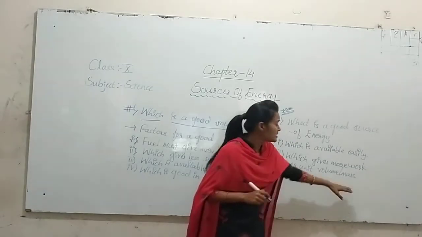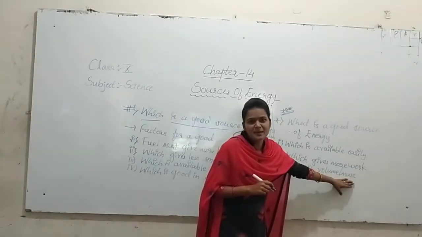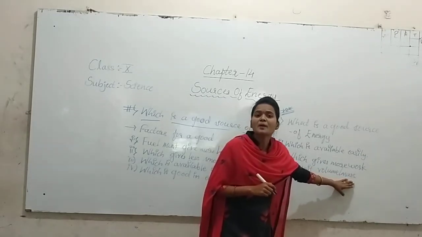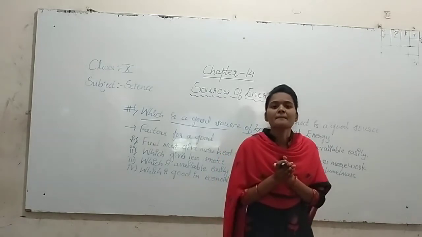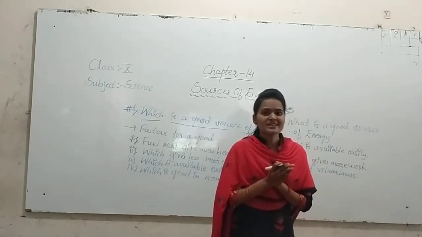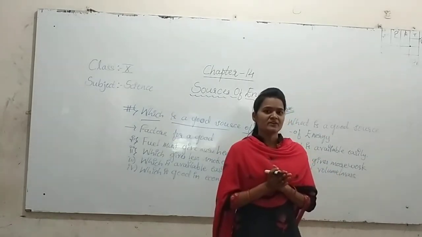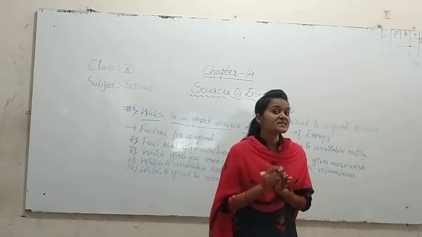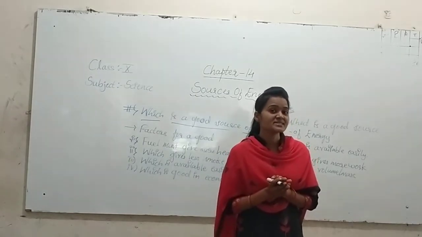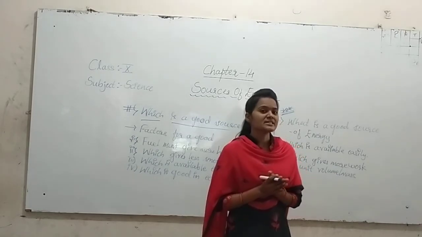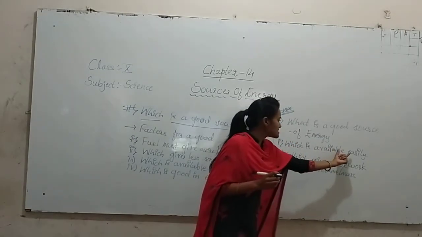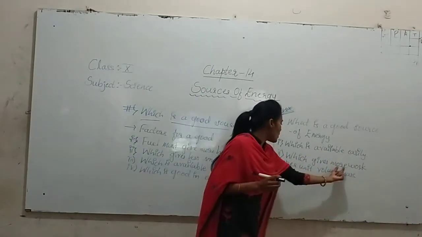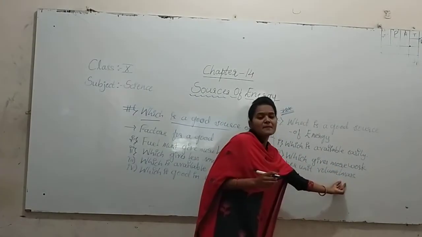If it is a solid one, per unit mass. For example, kerosene, petrol, diesel. If you take 1 liter of diesel, how many kilometers it covers, that we are saying as the efficiency. So being available easily is one factor for a good source of energy, and giving more work per unit volume or mass.